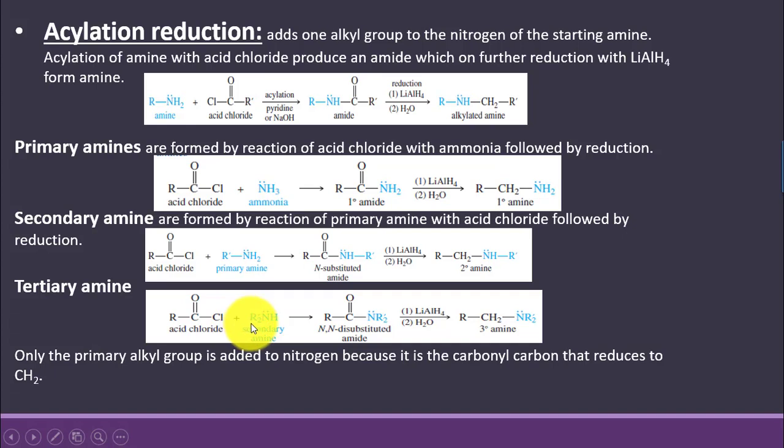Again, acid chlorides are made to react with secondary amine for the preparation of tertiary amine, and N disubstituted amide is obtained, which on further reduction forms tertiary amine. Here we say that the alkyl group that is added to the nitrogen atom is only the primary alkyl group, because it is this carbonyl or amide group that is being reduced to CH2 group. So the one limitation to this process is that the alkyl group that is added to the nitrogen atom can be only the primary alkyl group.